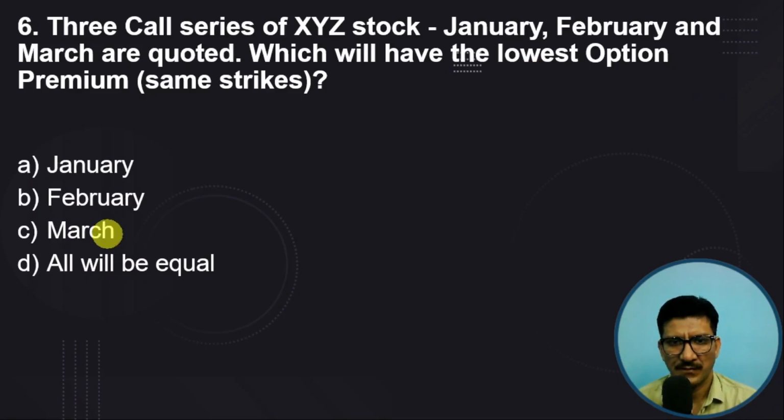Three call series of XYZ stock, January, February and March, are quoted. Which will have the lowest option premium, with the same strikes? January, February, March, or all will be equal as they have the same strike price? No, there will be a time value which will be considered based on the maturity. January has the earliest maturity date, so the premium for the same strike price will be low in the month of January.